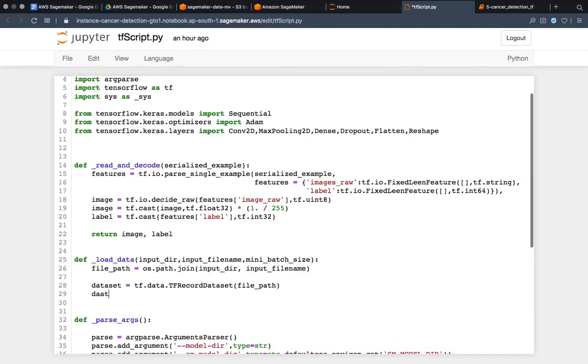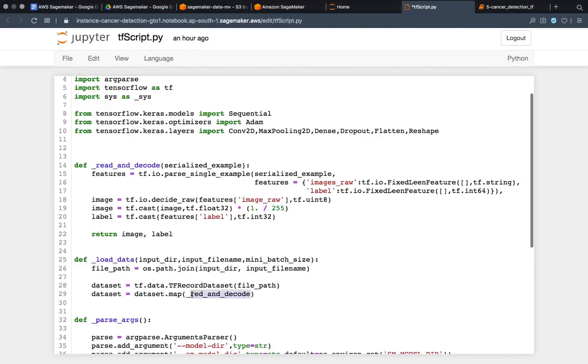Then you have to update this variable with dataset dot map. You have to map it by read and decode.